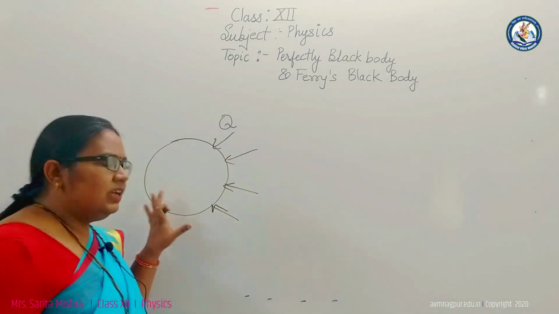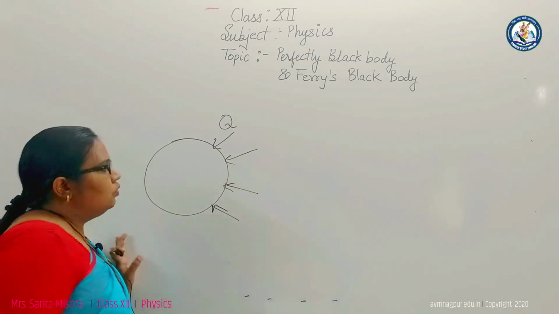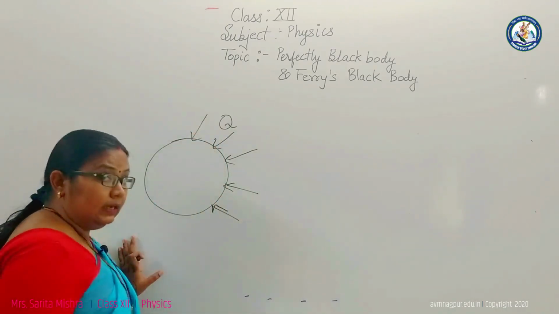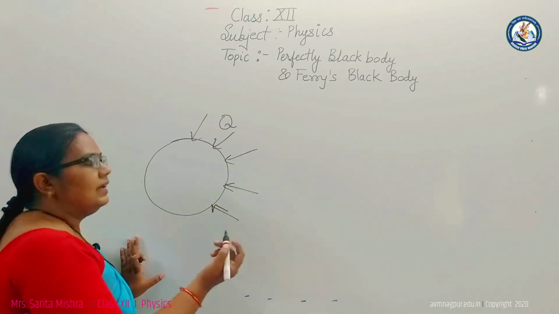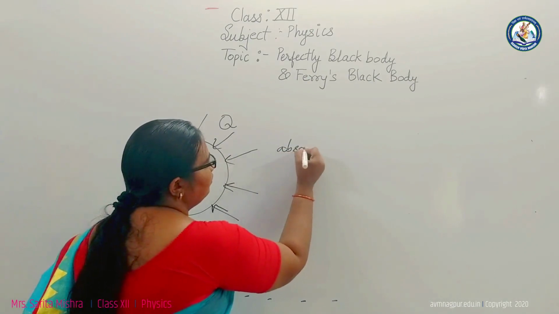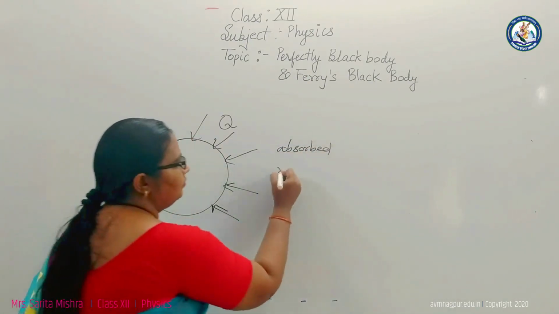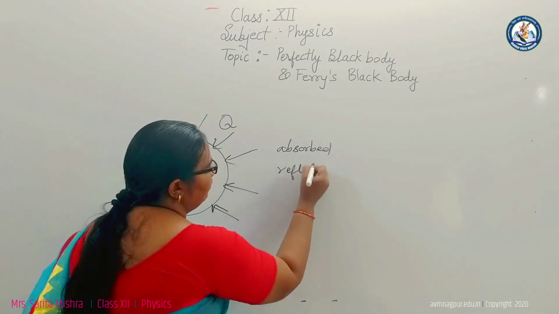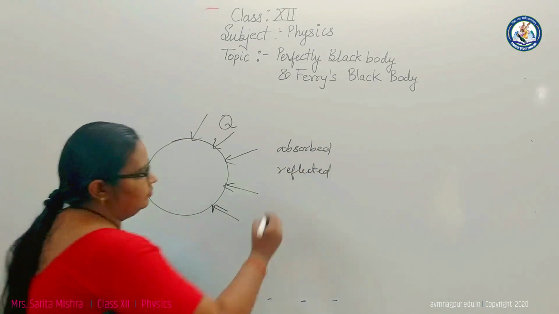For example, if we consider any object and expose it to heat energy or incident energy, then some of the heat energy is absorbed, some of the heat energy is reflected, and some of the heat energy is transmitted.